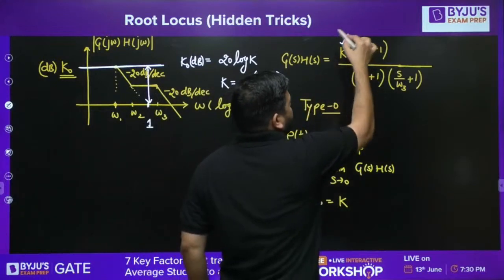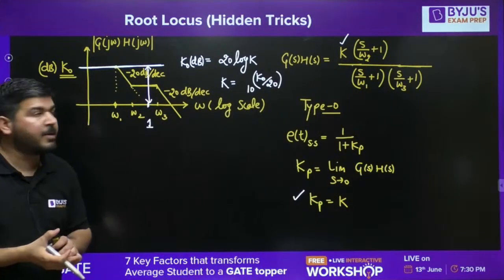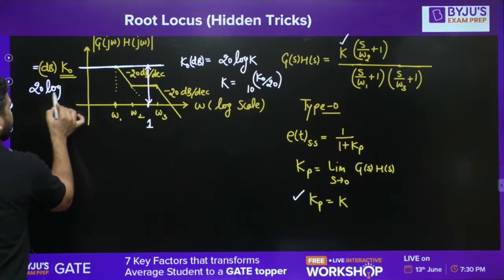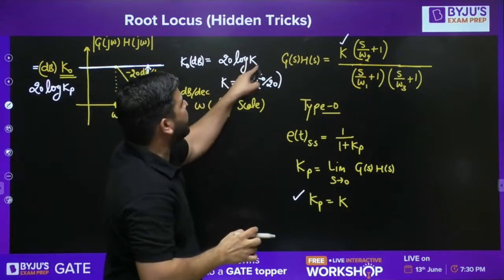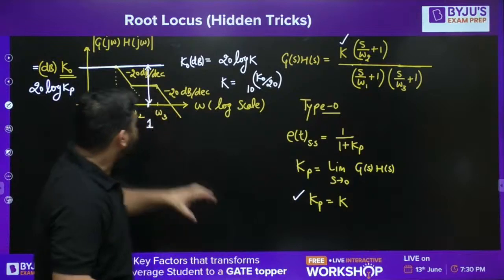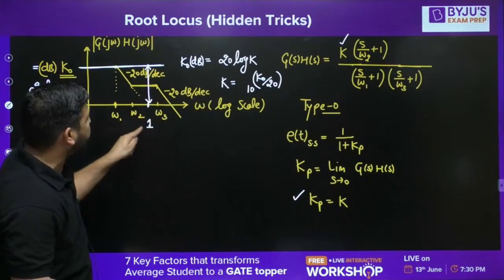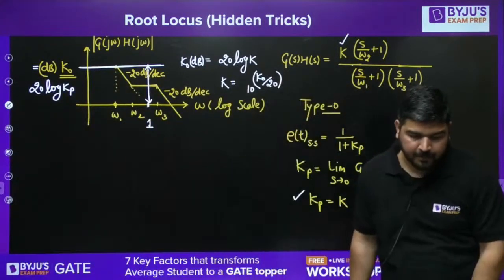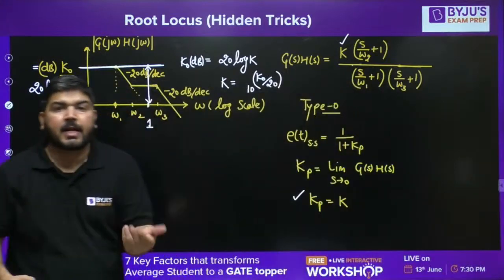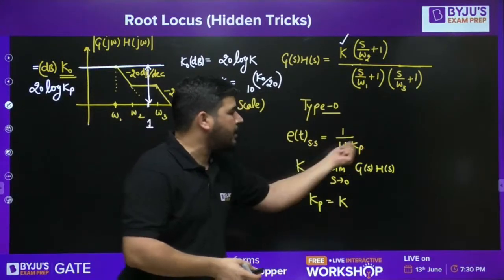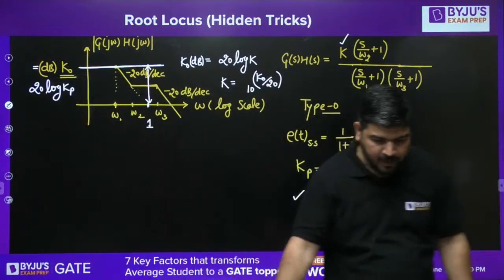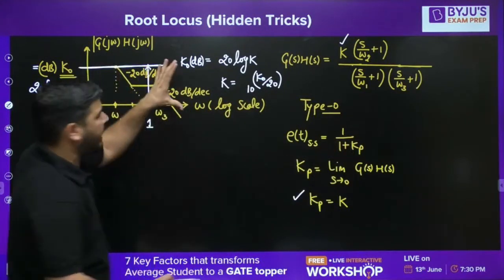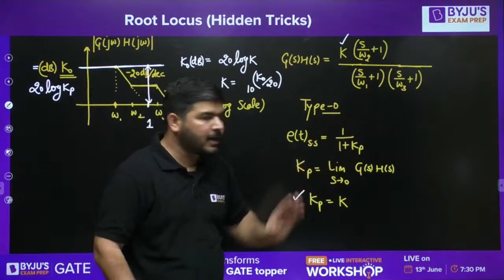Once you get this K, you'll get the Kp, position error constant. It means this height itself is 20 log Kp, because we know that K is equal to Kp. So in place of this K, you can write Kp also. It means the height of the first line at omega equal to 1, that is known as 20 log Kp. So from there you can calculate Kp. Kp means position error constant. Once you get this Kp, you can put it here and calculate the steady state error. I hope it is clear, guys. So you can calculate the steady state error directly from here in the Bode diagram.